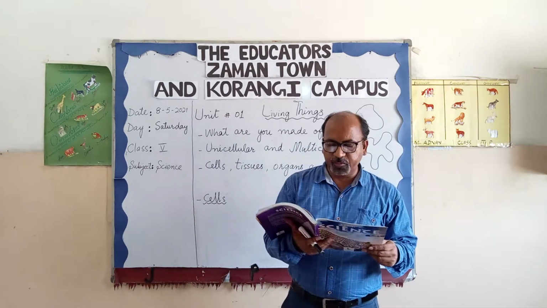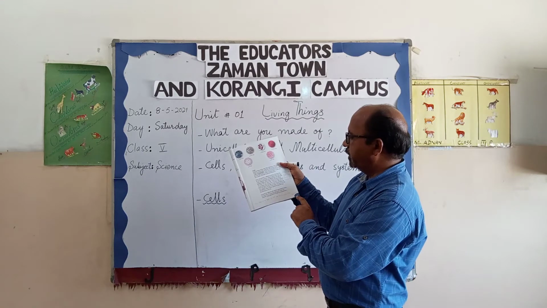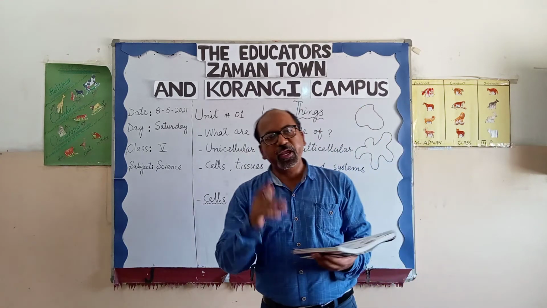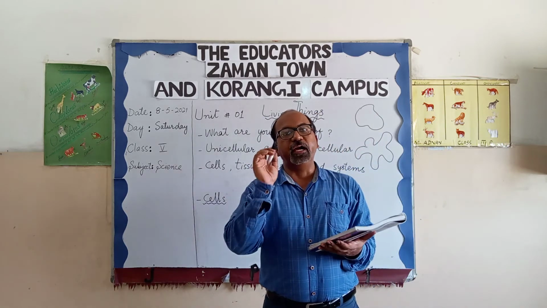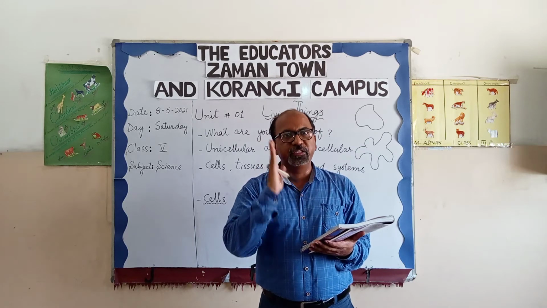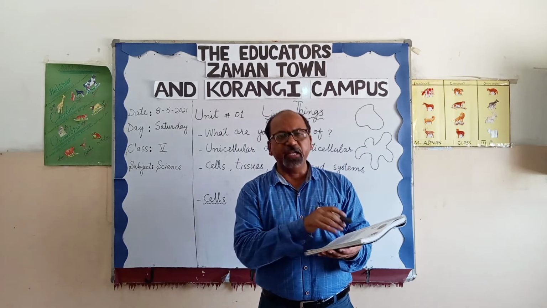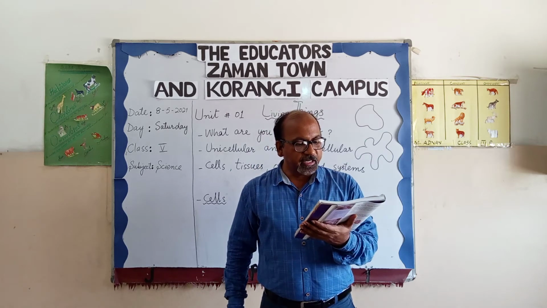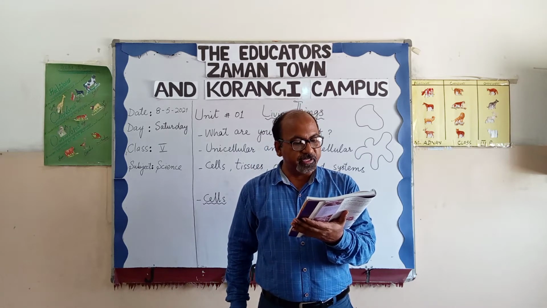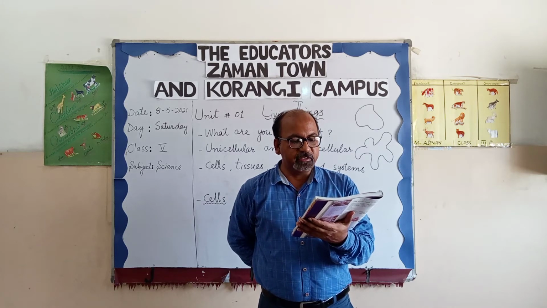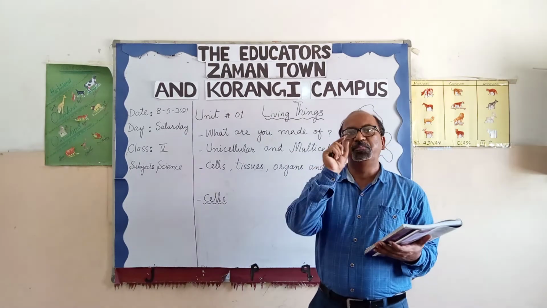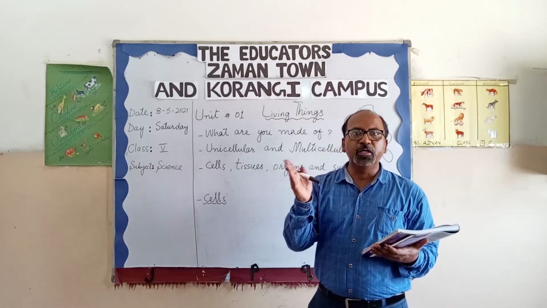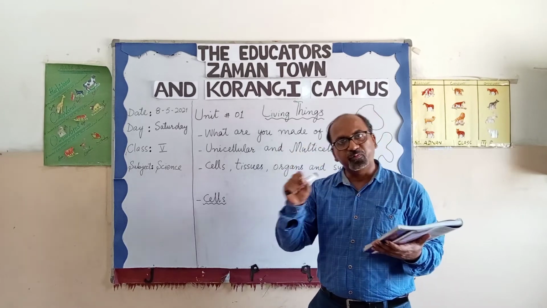The next topic which we are going to discuss is page number 5, cells. So we have discussed a lot about the cells. I'm just going to read it for you because I have told you that different cells are specific for their functions, and that is written in this passage. Cells are living things. They feed, reproduce and respond to their surroundings. Inside the cells are tiny organs called organelles. Inside the cell there are a lot of other parts. Means parts of the cells are called organelles. These are different parts which are performing different functions.